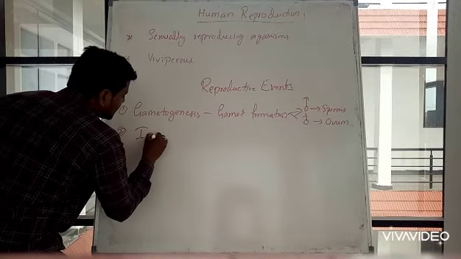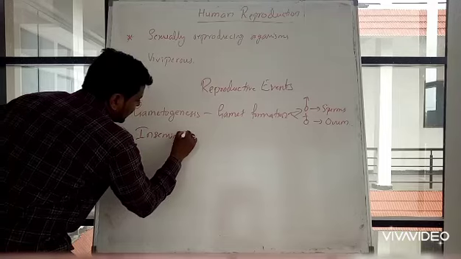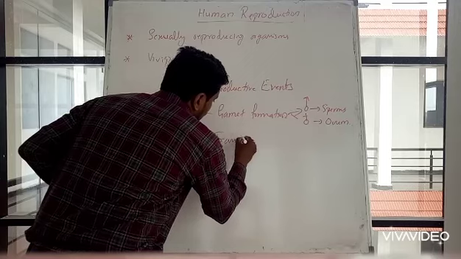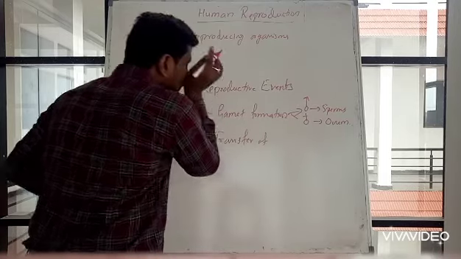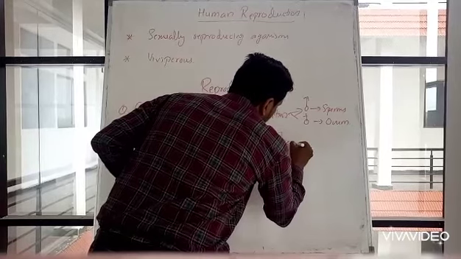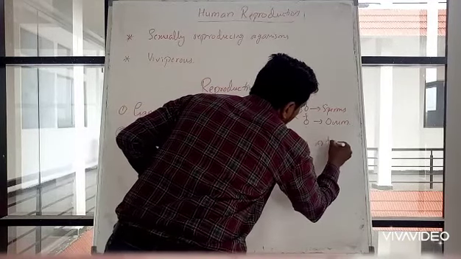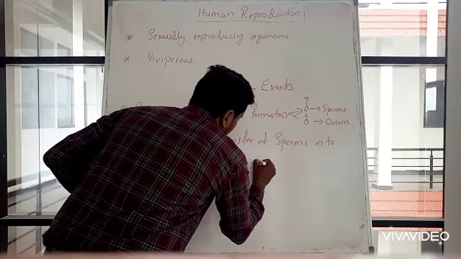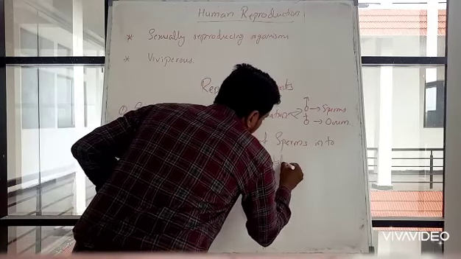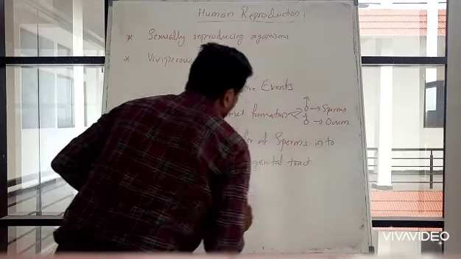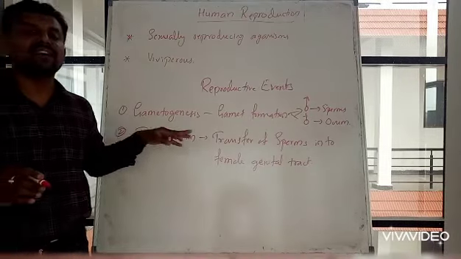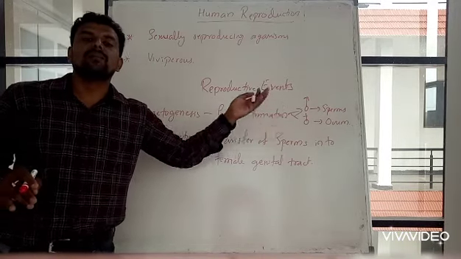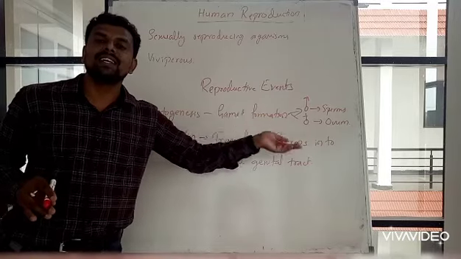The second event is insemination, which means transfer of sperms into the female genital tract.